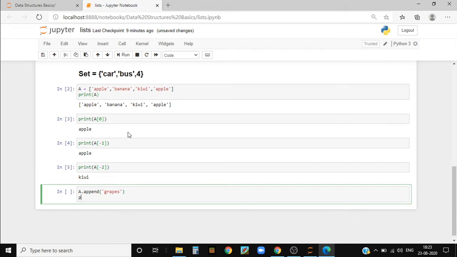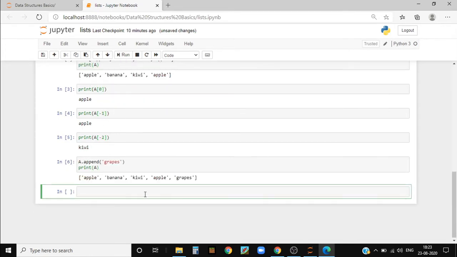And then when I print it, now I wrote print a, you can see that grapes gets added to the list.